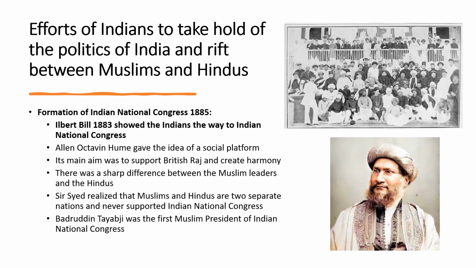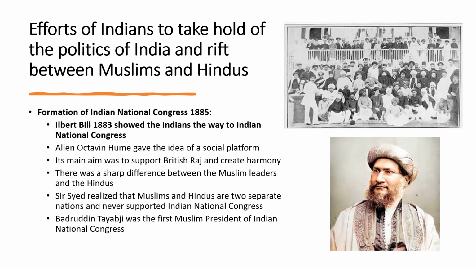A person named Alan Octavian Hume gave the idea of the Indian National Congress. Alan Octavian was a retired officer, and the idea that he gave was not of a political platform, but of a social platform. But why did he give this idea?